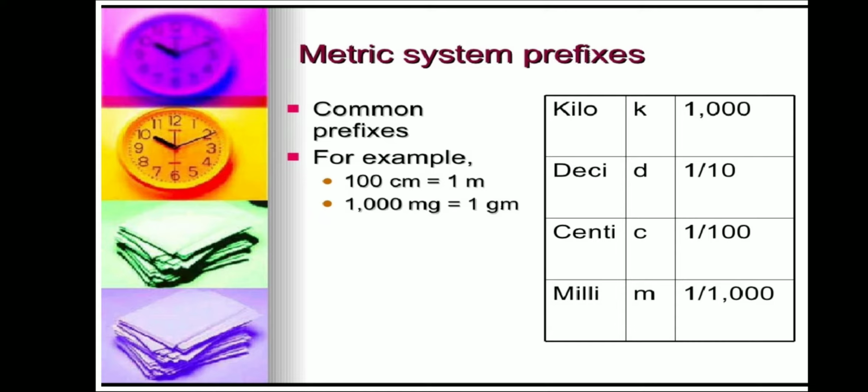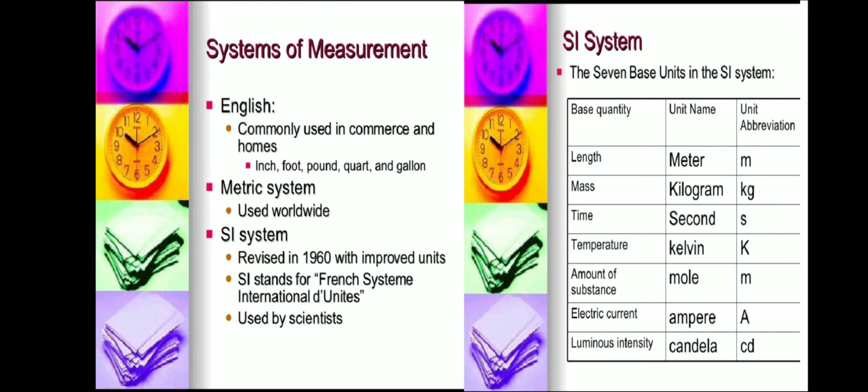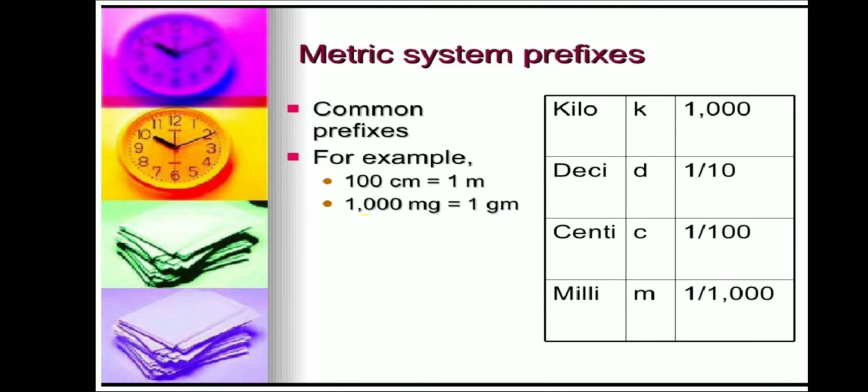Metric system prefixes. Common prefixes, for example, 100 centimeters is equal to 1 meter. 1000 milligrams is 1 gram. Then kilo indicates 1000, deci indicates 1 by 10, centi indicates 1 by 100, milli indicates 1 divided by 1000. Deci is also called 10 raised to minus 1, centi is 10 raised to minus 2, and milli is 10 raised to minus 3.